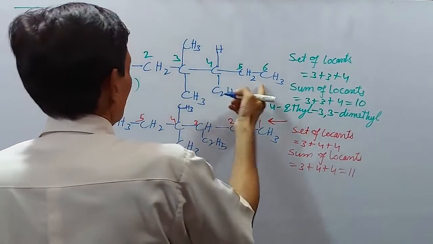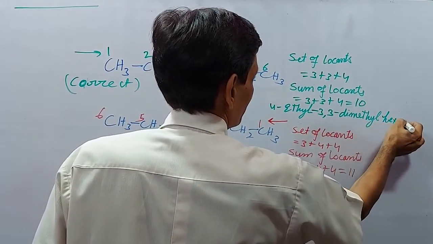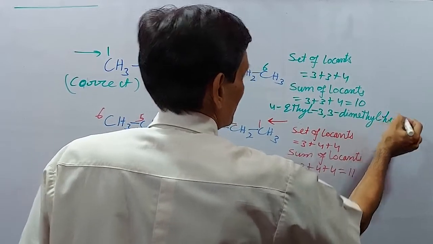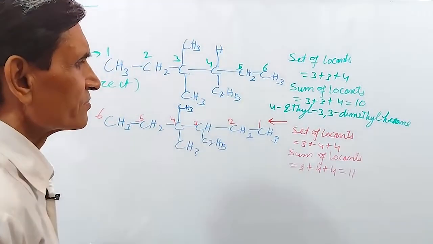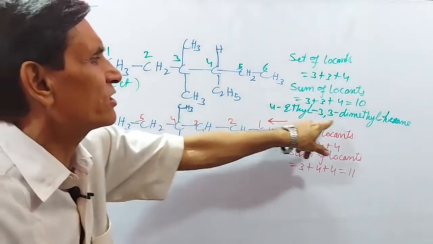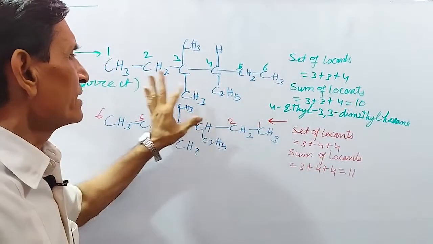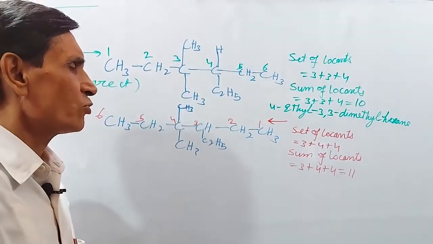After that, 6 carbons are there, then hexane. Alphabetical order I have used here. This is the name, 4-ethyl-3,3-dimethylhexane. This is the lowest sum of locants rule.